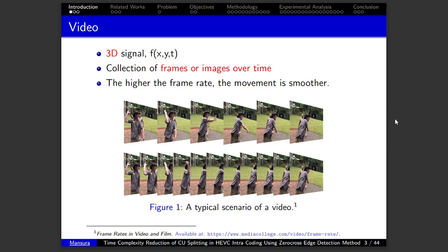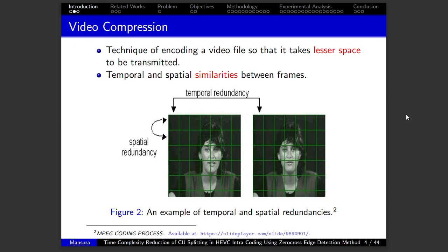So video is a 3D signal which is mainly a collection of frames or images over time, and the higher the frame rate, the smoother the movement in the video sequences. Video compression is mainly a technique of encoding a video file so that it takes less space to be transmitted. Here we can see an example of temporal and spatial redundancies between the video frames, and we mainly compress video based on these redundancies.